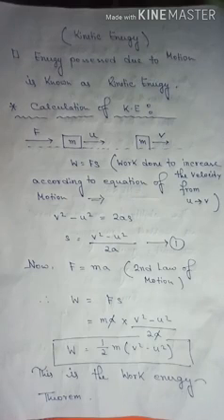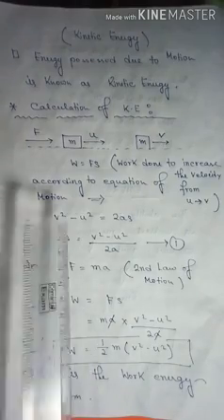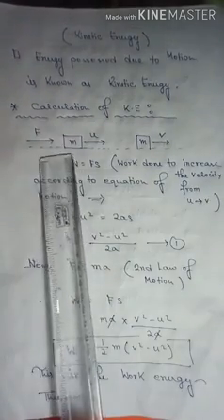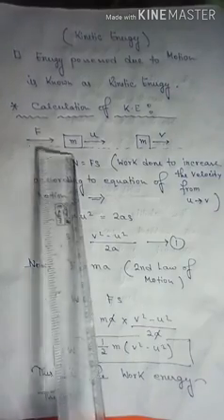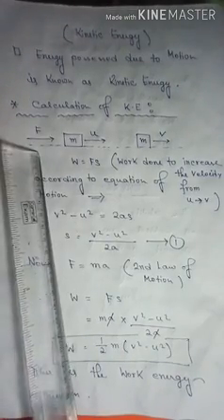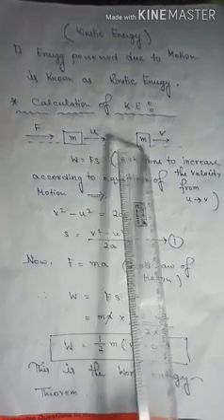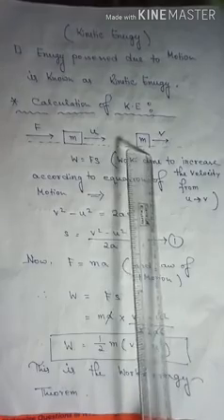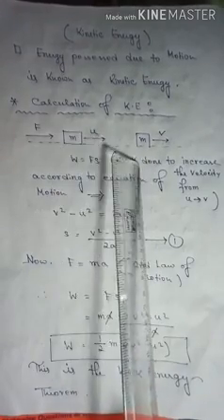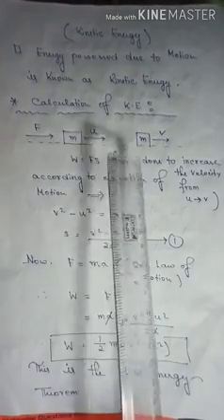Now we have to mathematically calculate the kinetic energy. So let's have some situation. Suppose a box of mass m is moving due to a force F, right? The initial velocity is u, and after some displacement, that is s, the final velocity is v, right? The mass does not change. We know that the mass is constant for any body.